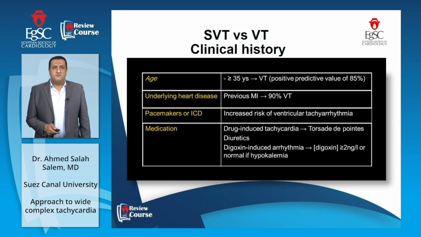Supraventricular tachycardia versus VT: we have to search the clinical history, as patients of older age are more likely to have ventricular tachycardia. Patients who have underlying heart disease, like previous myocardial infarction, 90% of them have ventricular tachycardia. Patients who have pacemakers or ICDs, these devices increase the risk of ventricular tachyarrhythmia. Medications like digoxin or antiarrhythmic drugs which prolong the QT interval can cause ventricular tachycardia. So clinical history is very important.